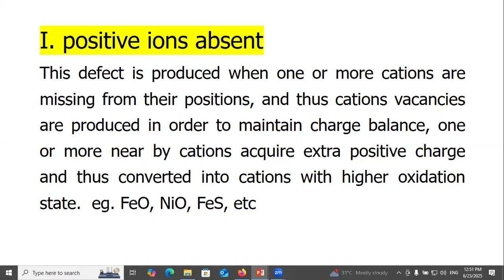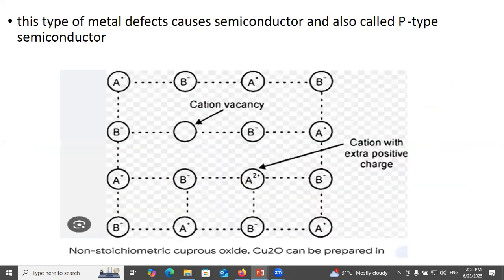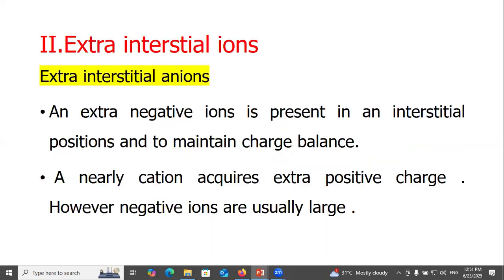One or more nearby cations acquire extra positive charge and are converted into cations with a higher oxidation state. Examples: ferrous oxide, nickel oxide, ferrous sulfide. This type of metal defect causes semiconductivity and is also called a p-type semiconductor.